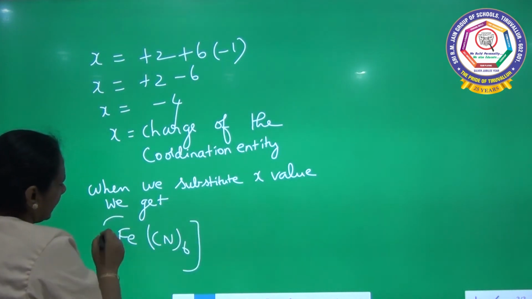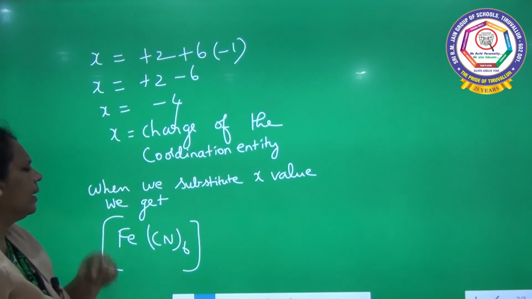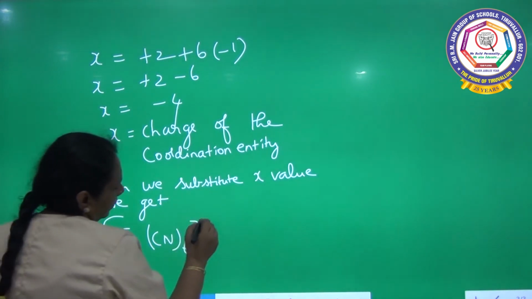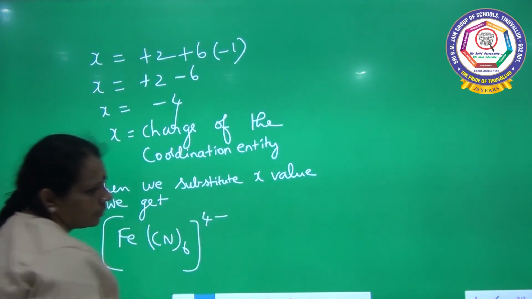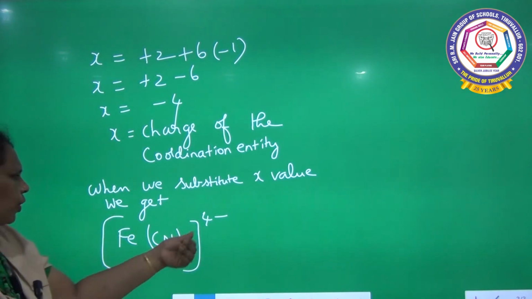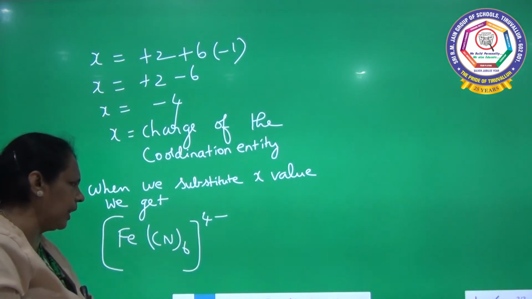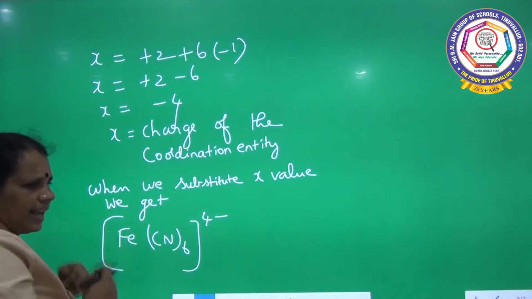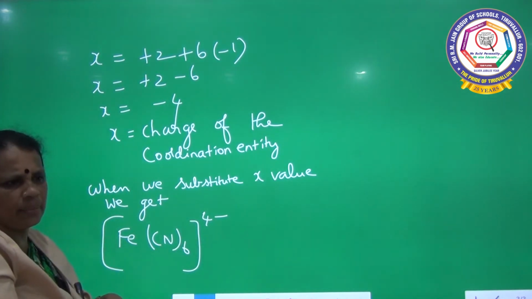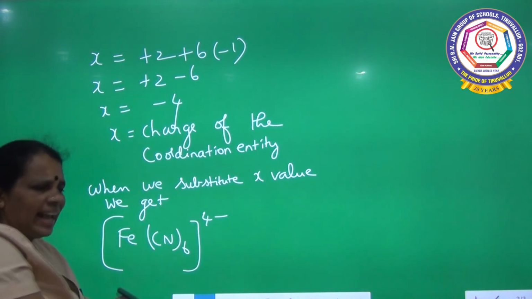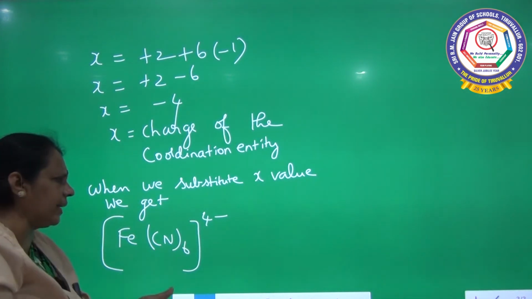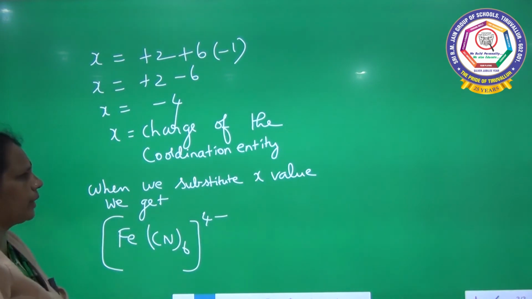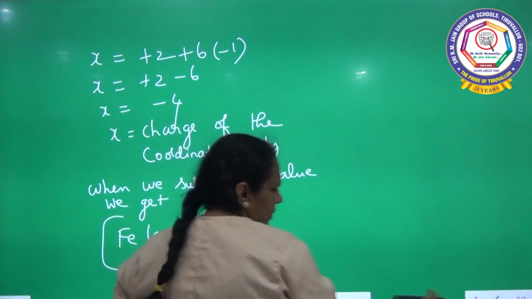This I have indicated as X. So here I got X as -4, 4 minus. So it is an anion. So the coordination entity has got a negative charge. So it is an anionic complex because it has got a complex anion. The coordination entity has got a charge of 4 minus. You take potassium now. Next step.